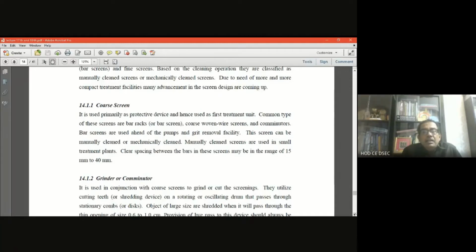and mechanically cleaned ones are for large treatment plants. Now, what is the clear spacing between the bars in the screens? The clear spacing between the bars in the screens is 15 millimeter to 40 millimeter.